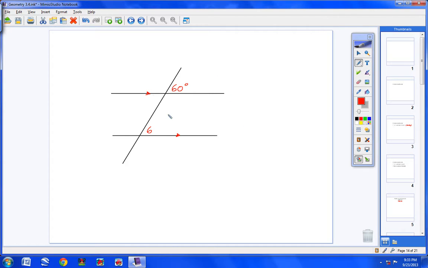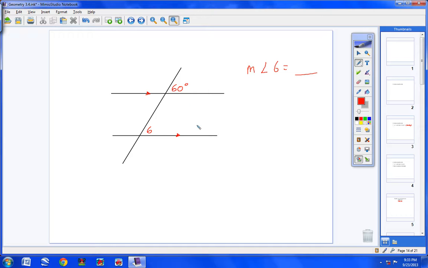Draw 2 lines that are parallel. Notice the arrows right here, 1 arrow and 1 arrow. That means the lines are parallel. Go ahead and copy this problem in your notes, and then draw a transversal. This angle up here is 60 degrees. This is angle 6. I want us to find the measure of angle 6. So copy this in your notes. I do go fast on purpose. You're going to have to pause the video a lot, and that's fine. Feel free to do that if you need to.